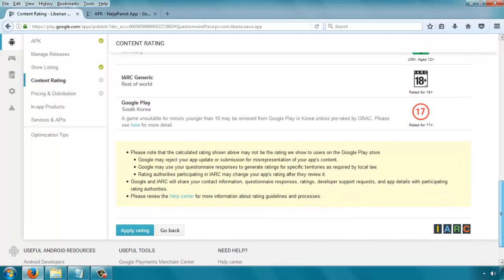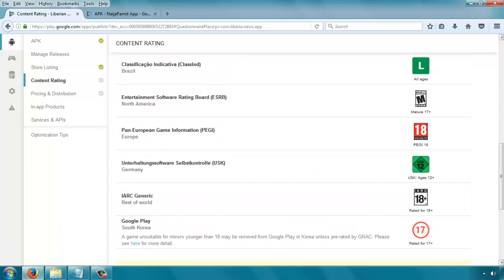So all these ratings will apply either if the country where the app is being displayed enforces such restrictions, or if the user has also specified that okay, we don't want to see apps meant for people below 18 or above 18. You can set those in some phones. That's when your app will not show up. But most people don't set that. Most countries don't enforce it so strongly.